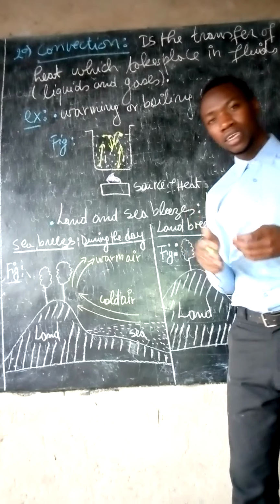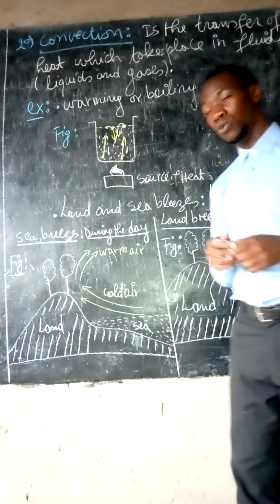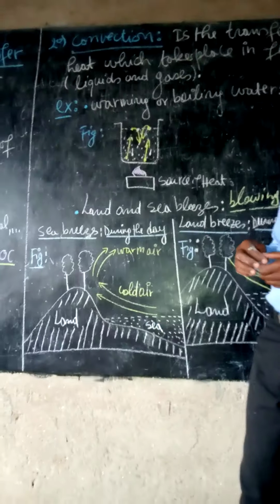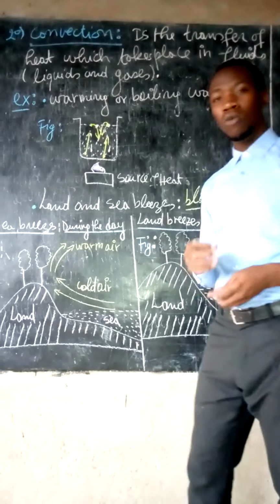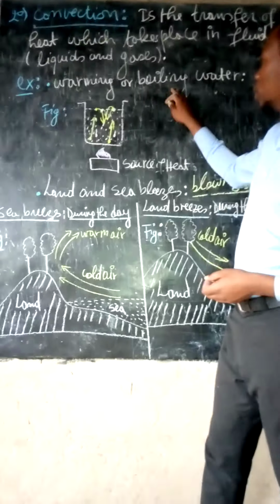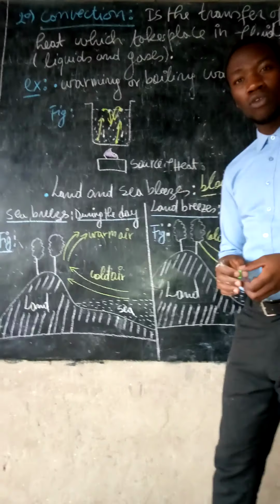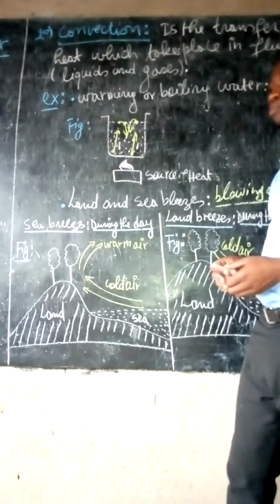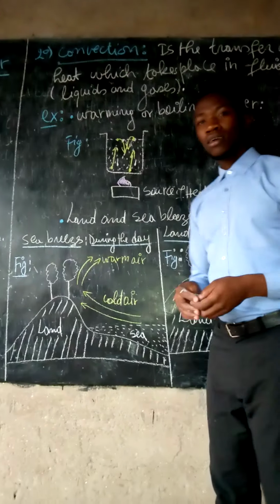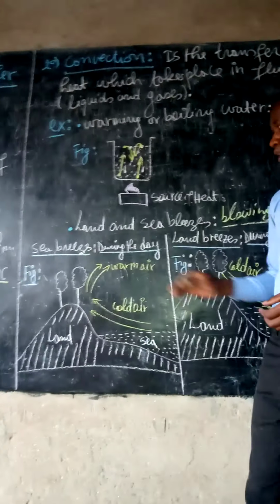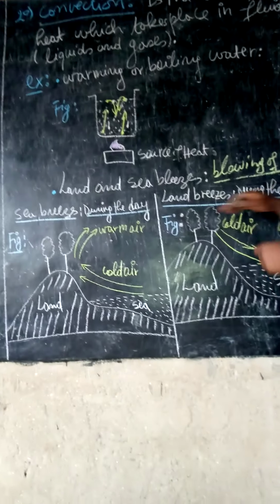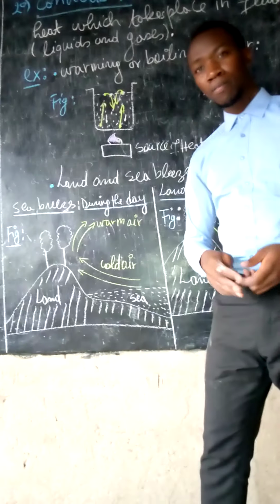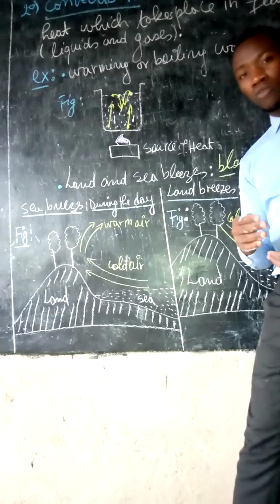Both gases and liquids are fluids. So, warming water and boiling water are examples of convection mode. The blowing of air, the movement of air, and land and sea breezes are also in the convection mode.